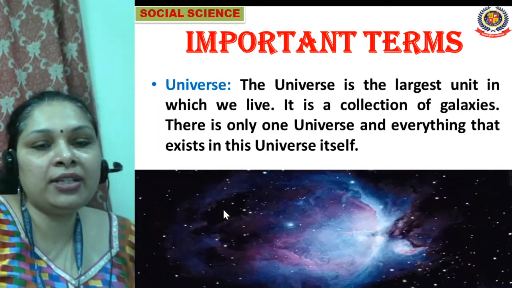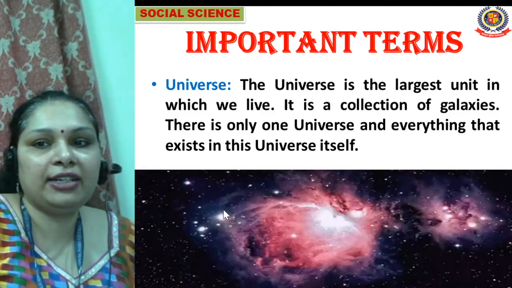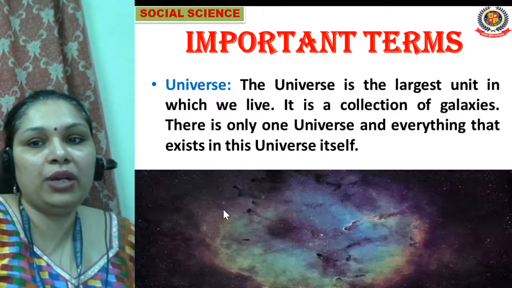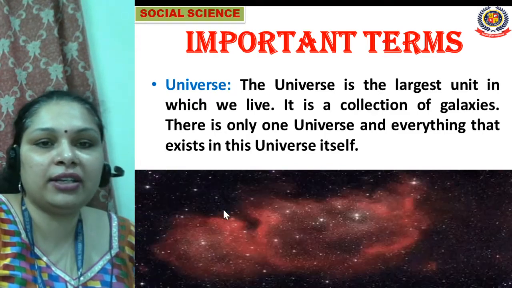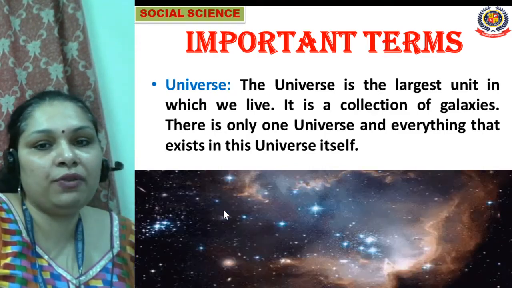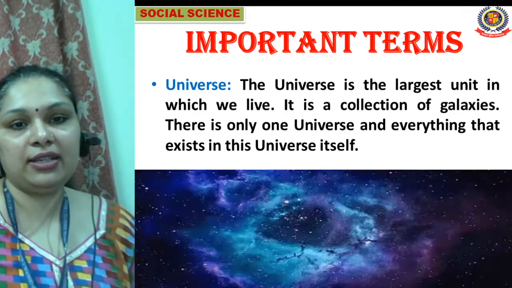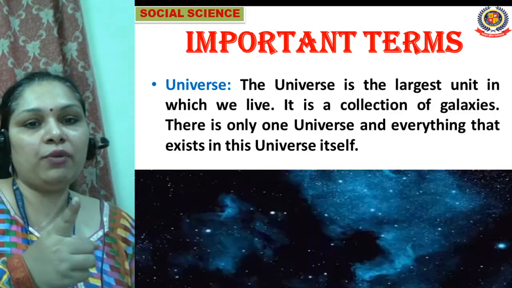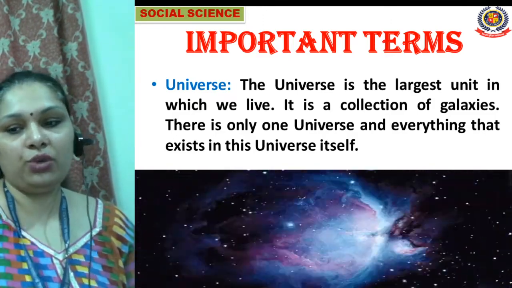What is a universe? The universe is the largest unit in which we live. It is the collection of millions and thousands of galaxies. There is only one universe, and everything that exists is in this universe itself. So there are thousands and millions of galaxies in the universe, and there is only one universe.